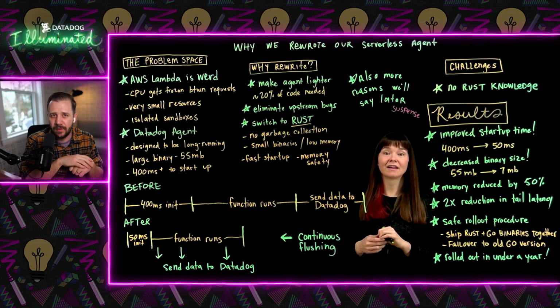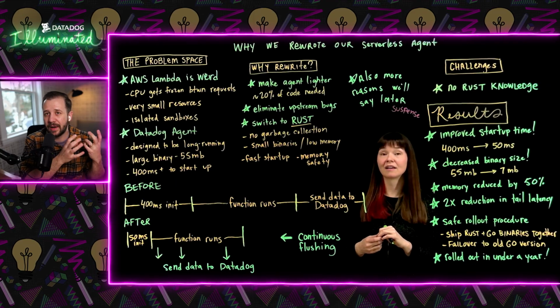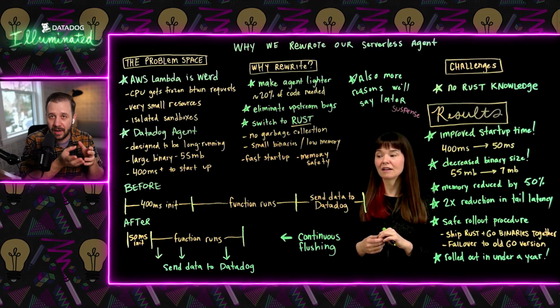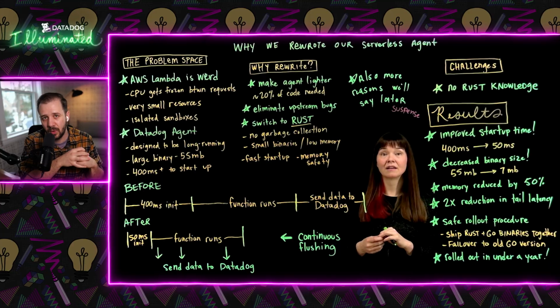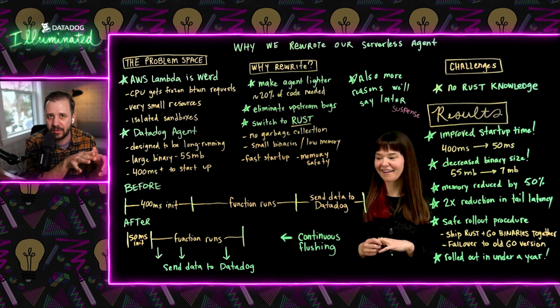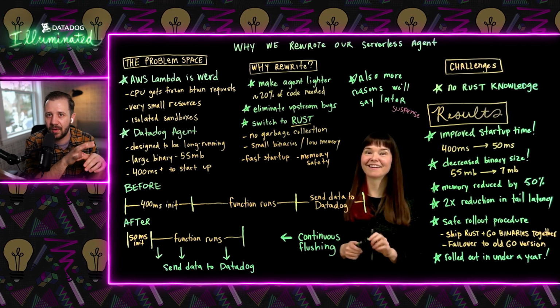Okay. So typically Lambda functions are waiting on some amount of IO, right? They're talking to a database, or they're pushing a message to a queue, or they're maybe reading a file from S3. And during that time, that CPU will yield to the scheduler. And then the scheduler would say, oh well, Datadog's waiting to send some data back, we'll just do some of that right now. The Linux scheduler is called the Completely Fair Scheduler. It's very mature and it's pretty good at that. So there's typically enough time to do that.